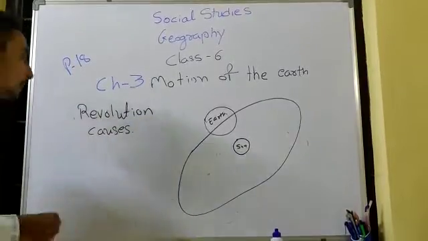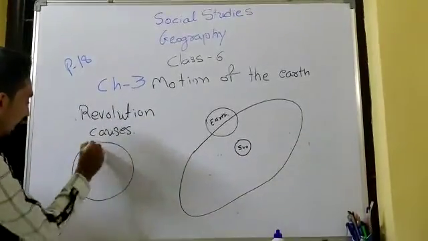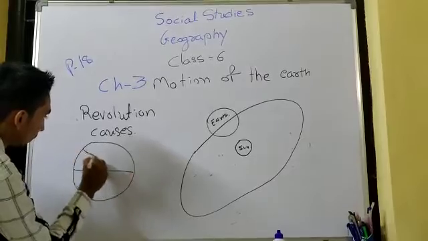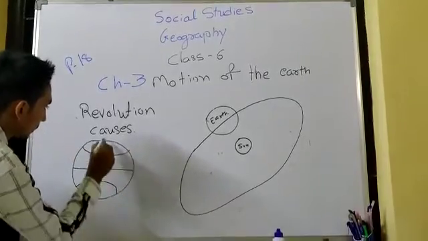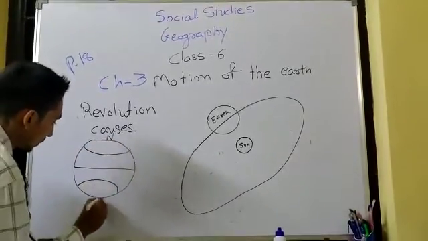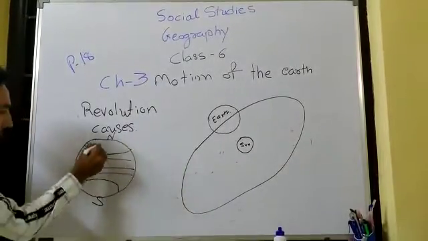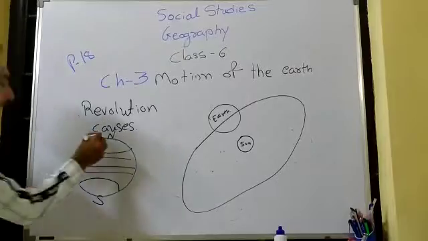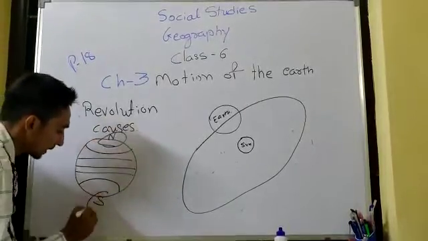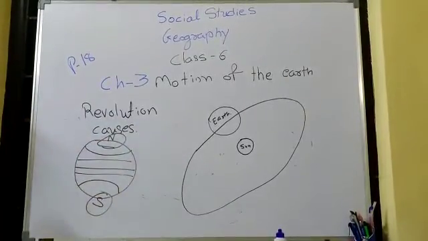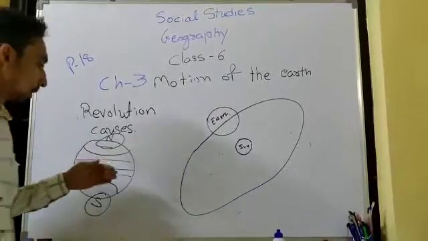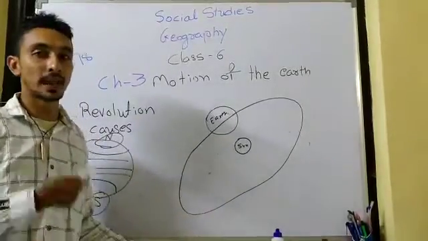Now what is a hemisphere? Let me tell you. This part of the earth is called a hemisphere. This is the northern hemisphere and this is the southern hemisphere. But we are not going into more detail about the hemisphere.